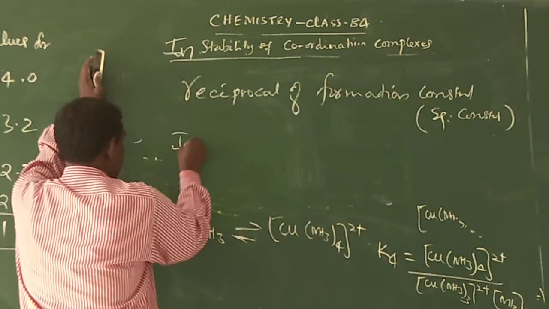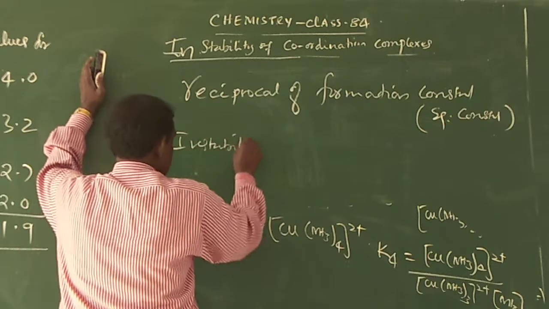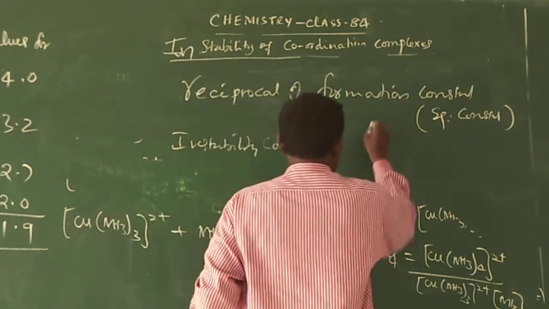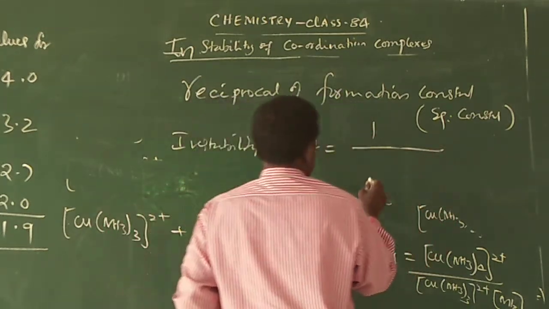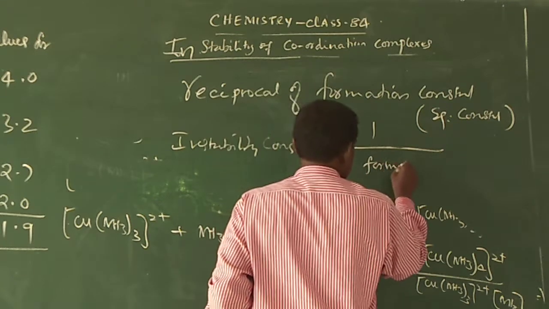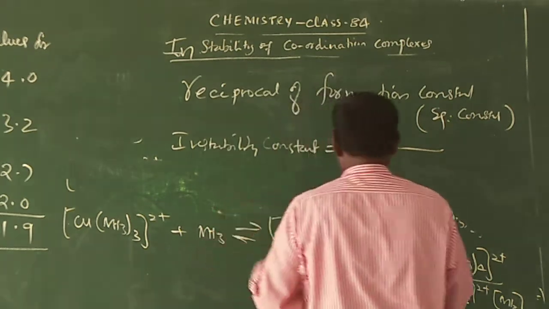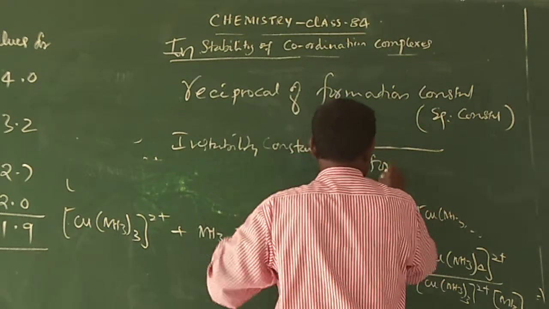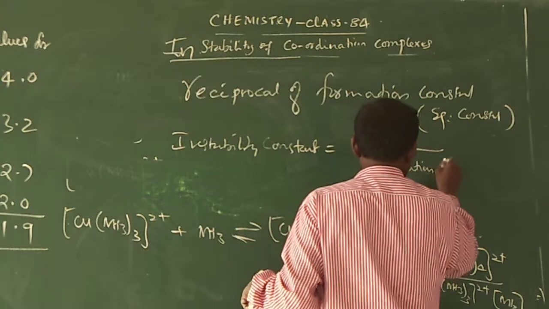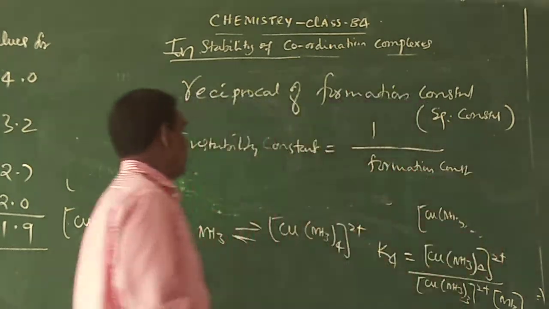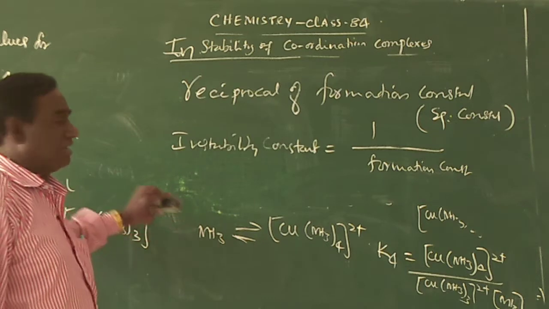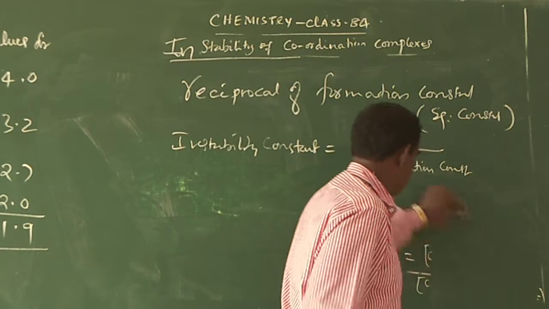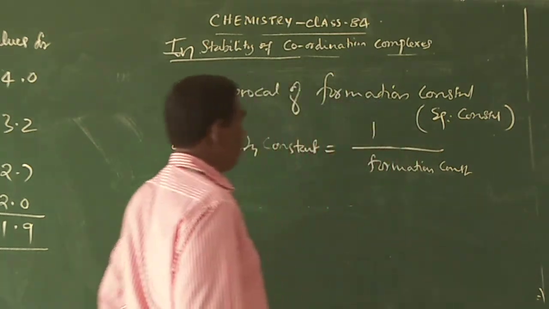Therefore, instability constant is equal to 1 by the formation constant, the equilibrium constant. So the reciprocal of the formation constant is called the instability constant. K1, K2, K3 are the formation constants, which are also called equilibrium constants.